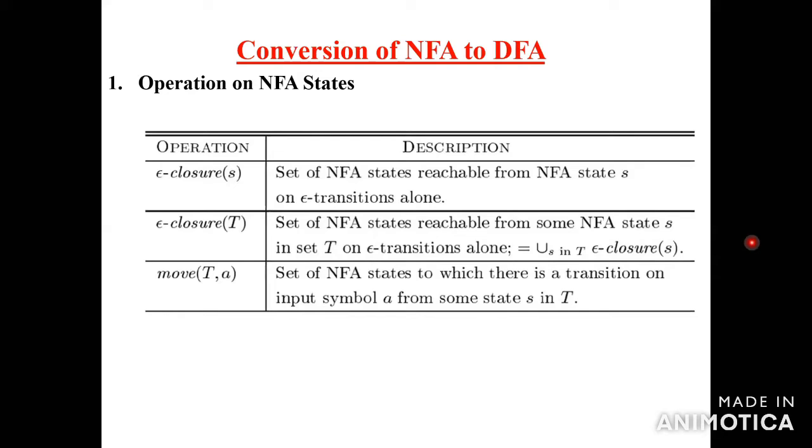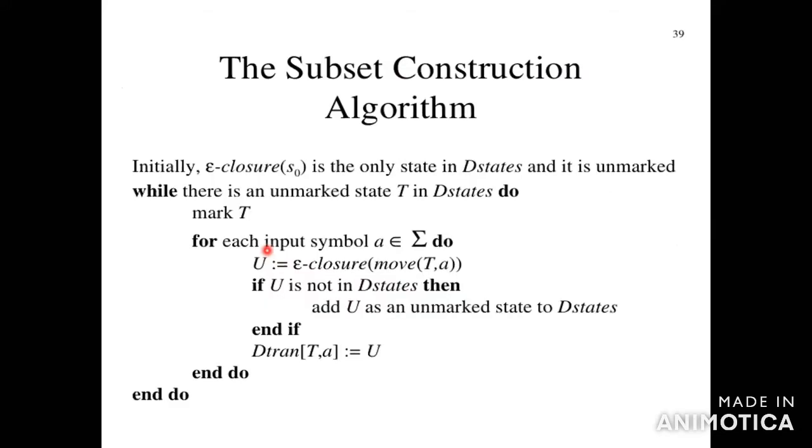Third operation, move of T comma A. Move of T comma A is the set of NFA states to which there is a transition on input symbol A from some state S in T. So you have to follow these 3 basic operations, then only you can solve the problem clearly. How to check these 3 operations, we'll see later. Okay. Next, second thing, the subset construction algorithm.